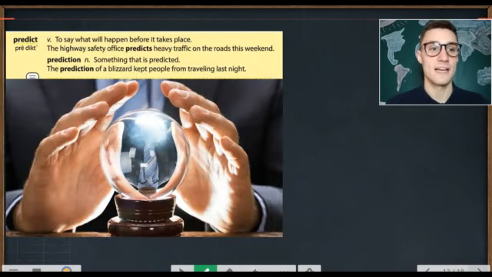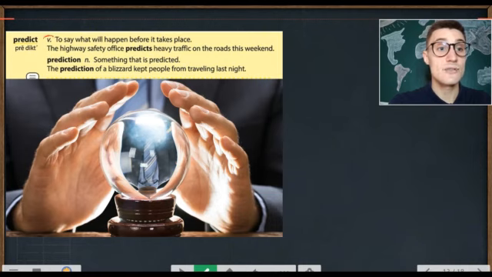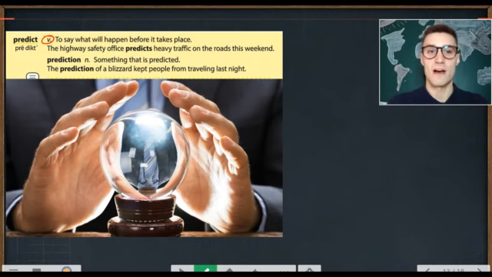The next word is predict. Predict. Now, to predict is to say what will happen before it takes place. The Highway Safety Office predicts heavy traffic on the roads this weekend. You can go into your phone to see what the weather predicts. Let me have a look.